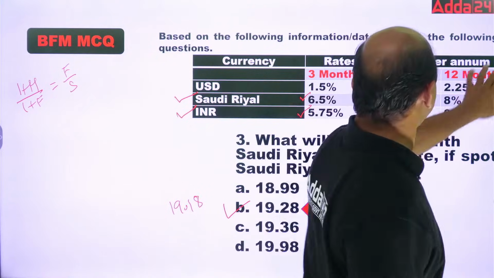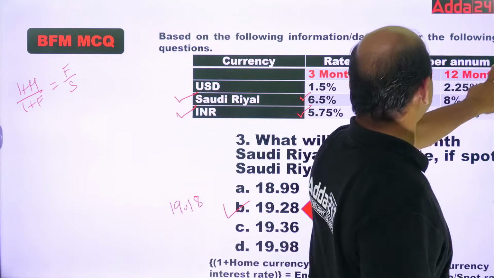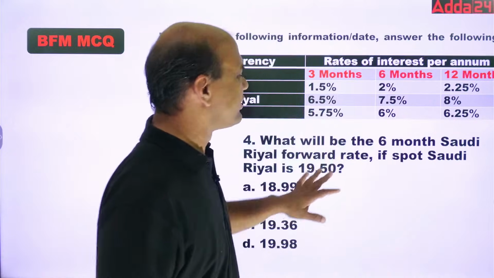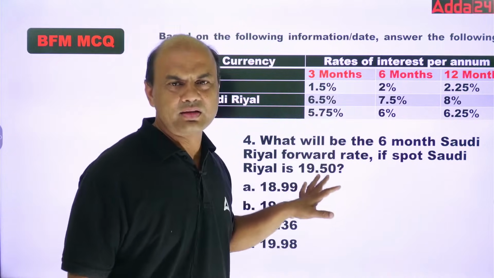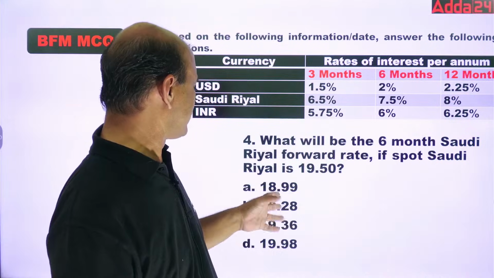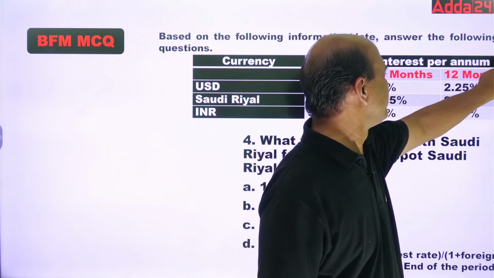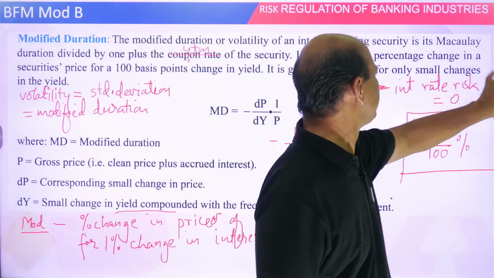So 28, done. Now the next one. What is it? Saudi Riyal forward rate. Now you can solve this, I'll leave it. This is very easy. The same numerical keeps coming again and again, so if it comes in the exam, you will be able to solve it. Got it?